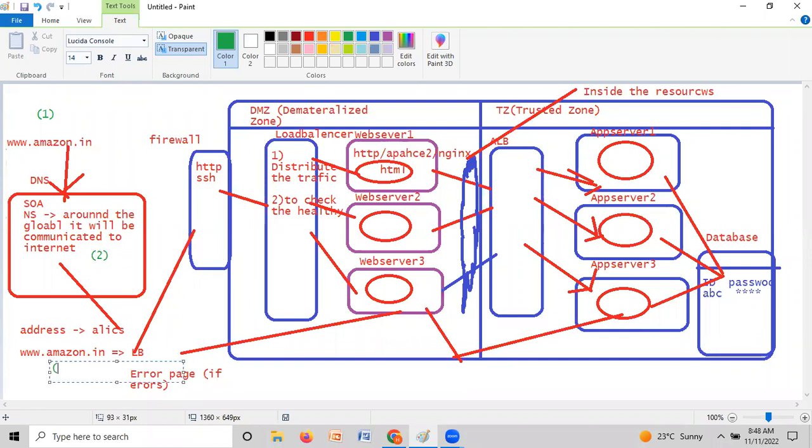There are two things, guys. Suppose we have only one server, then that is the address record. If it is an alias name, I will explain it to you, don't worry about it. The domain and everything will come under AWS in the AWS session.